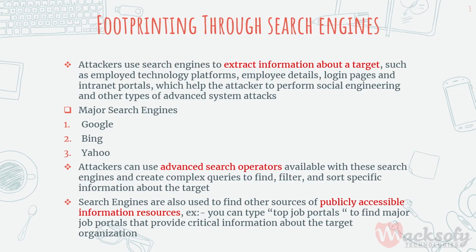Attackers can use search engines to extract information about the target. He or she can extract information such as technology platforms, employee details, login pages, internet portals, etc. It helps them in performing social engineering and other types of attacks. Take for example, you want to create a phishing page to hack someone's Facebook account.